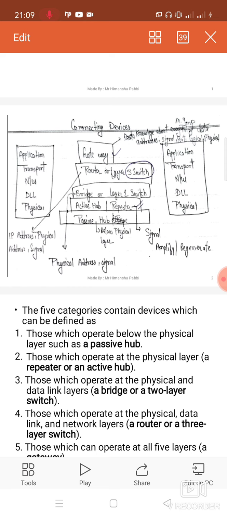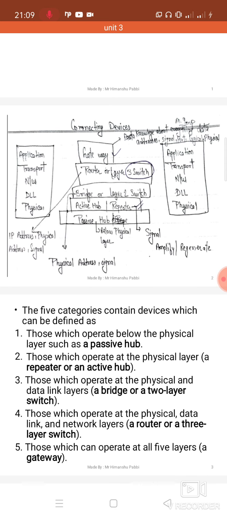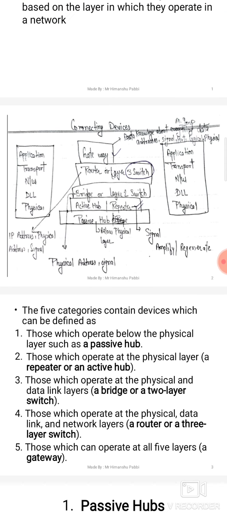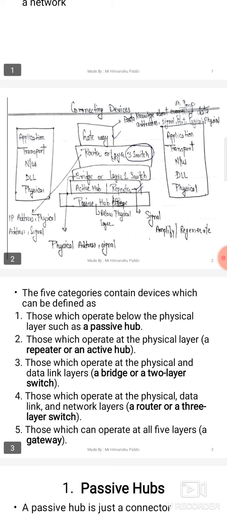The next device we studied is the router. The router is also known as a layer 3 switch device. The router can see the network, the IP address, the physical address, and the signal. The next device is the bridge. The bridge is also known as a layer 2 switch device. The bridge can see the physical address, and it can also see the signal present in the packet. Please remember these very important points.